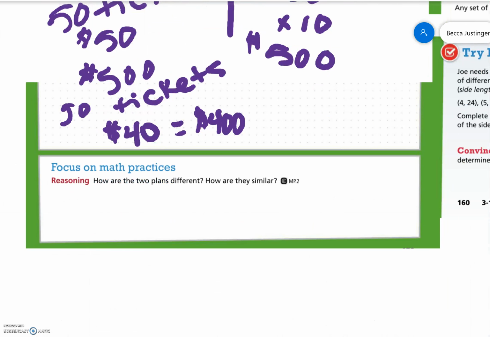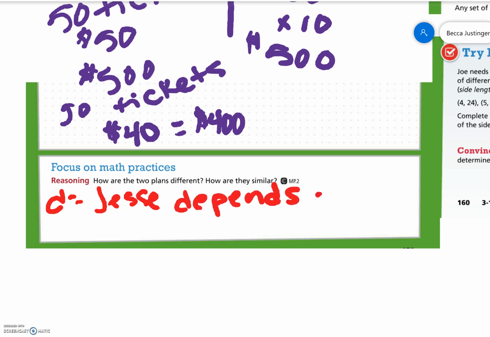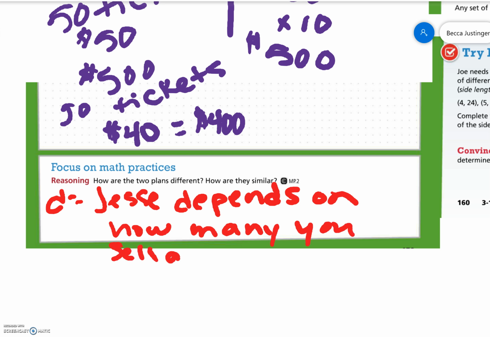How are the two plans different? How are they similar? Okay, they are different because with Jesse's plan, it depends on how you sell the tickets. So it depends on how many you sell at a time. Similarities, they're both raising money.